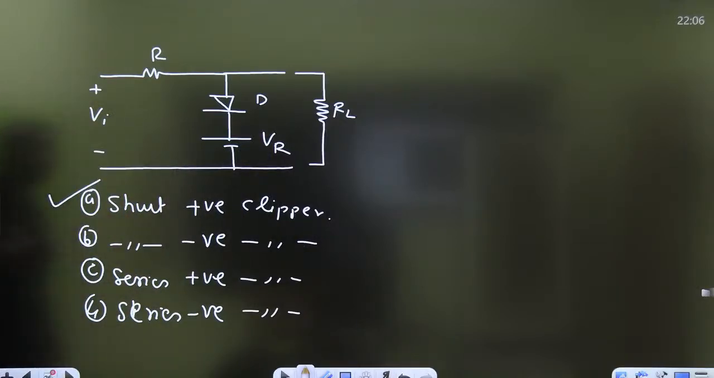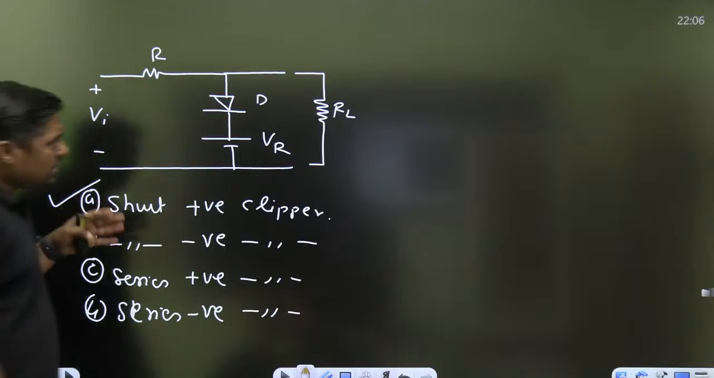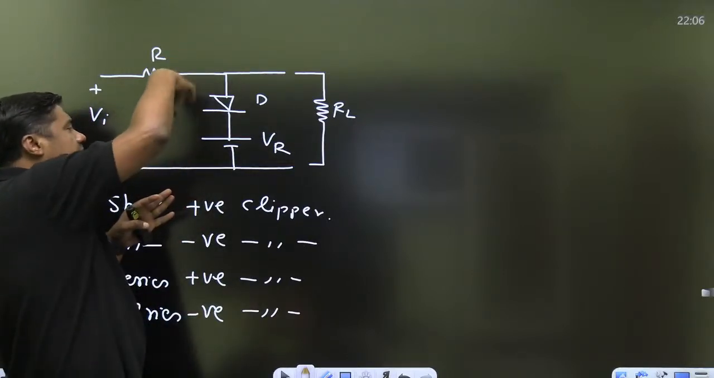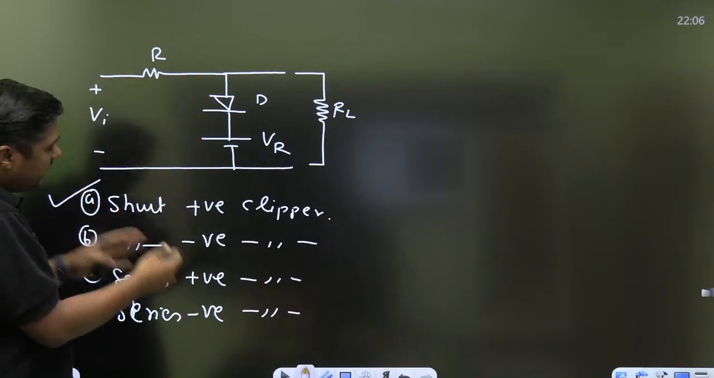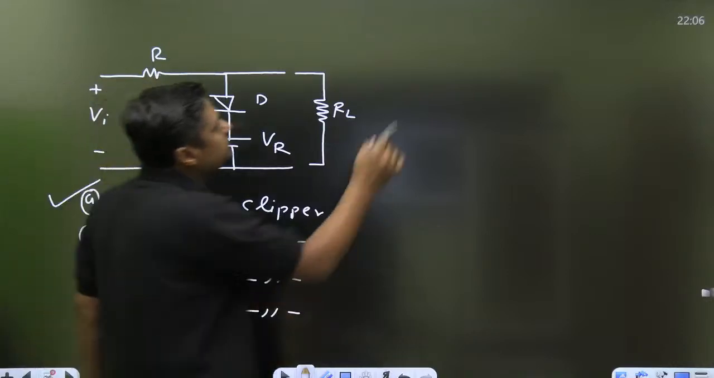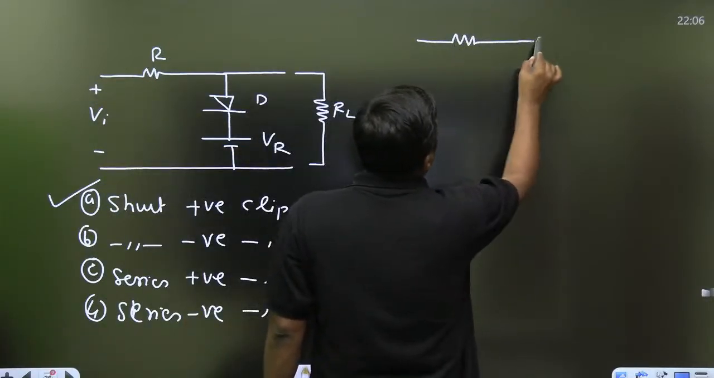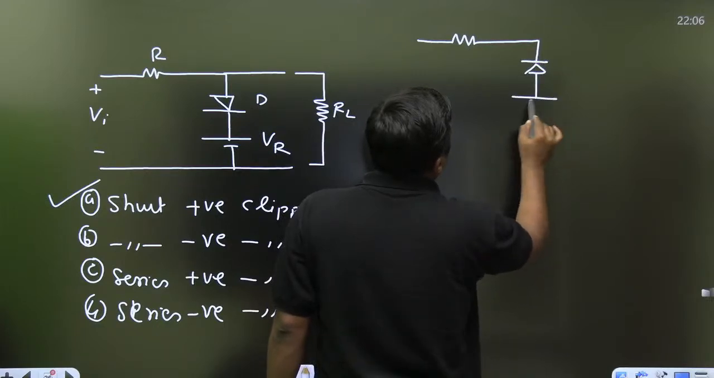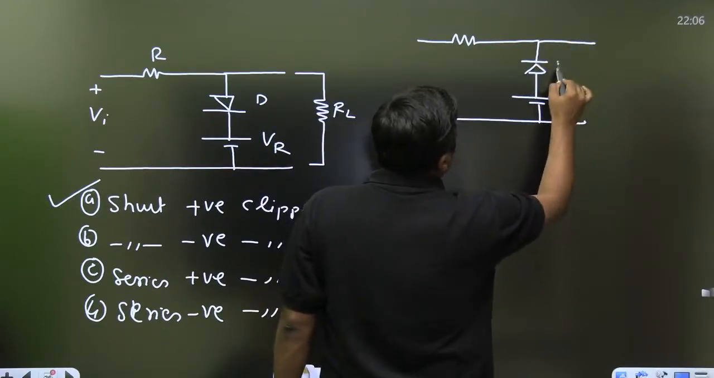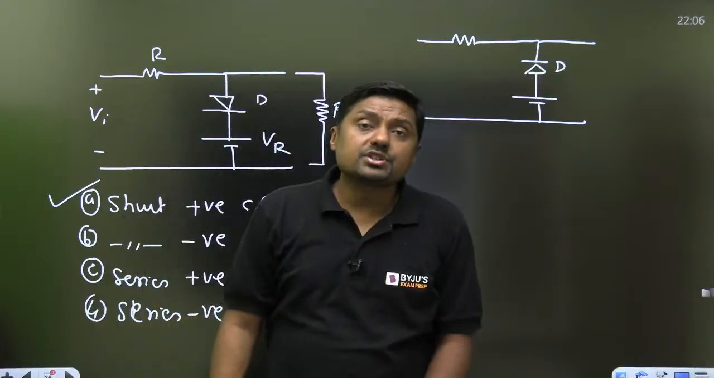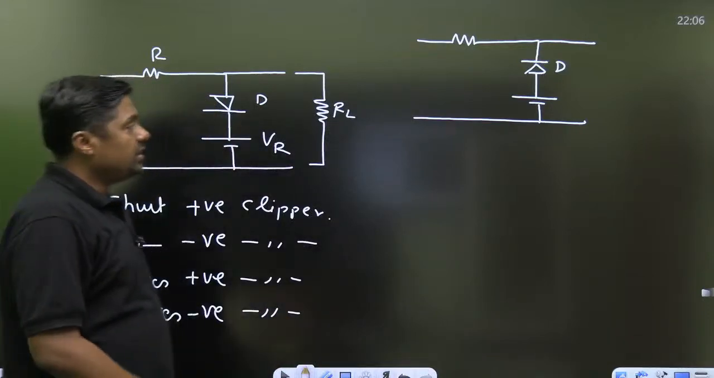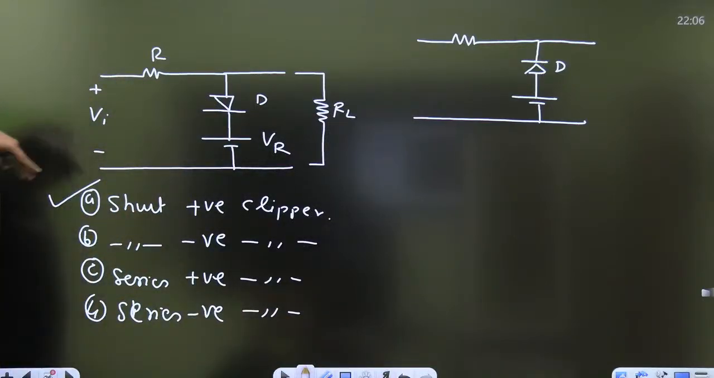Similarly, if we change the polarity of the diode, it will become a shunt negative clipper. Change the polarity of the diode, and then the diode will be on for the negative value of VI, and then it will become a negative shunt clipper. In this way we can understand the concept: for which portion the diode will be on. If it is on for positive, positive clipper. If it is on for negative, negative clipper.